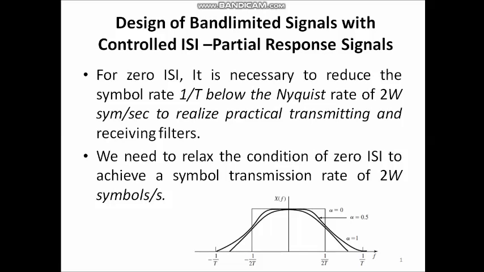So, in this modified version, or this partial response signal, we are using controlled intersymbol interference. This is introduced intersymbol interference which can be removed at the receiver section. So, this achieves a symbol rate of 2W symbols per second. In this session we will see how to use this controlled intersymbol interference in baseband signaling.